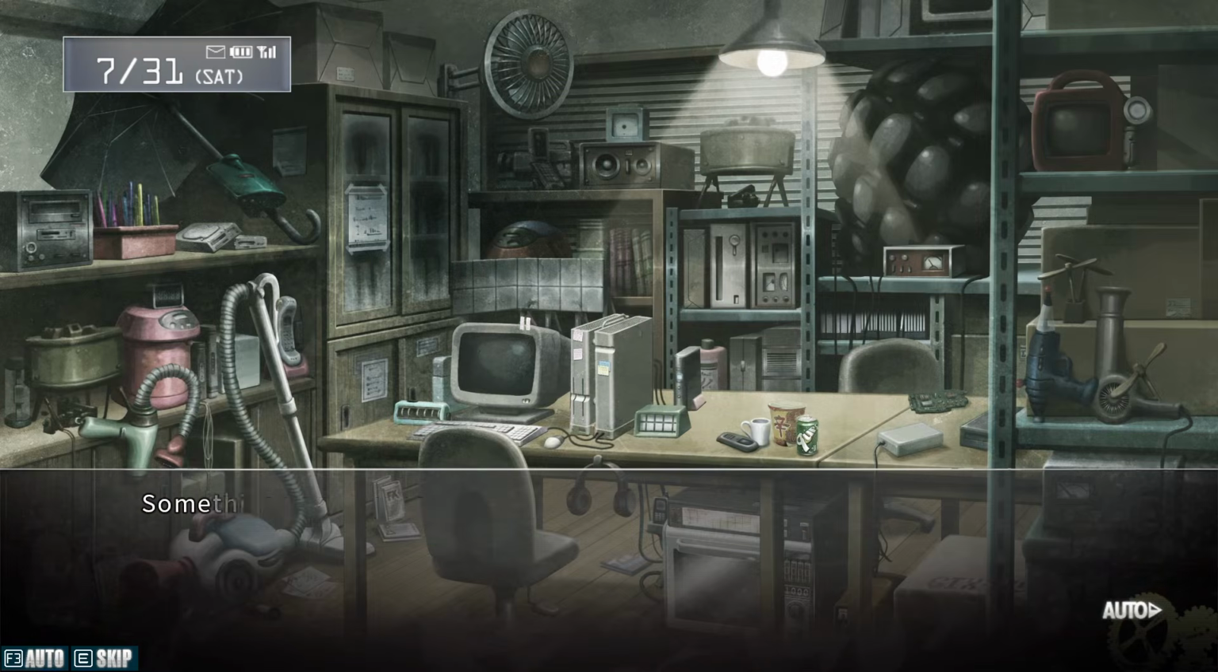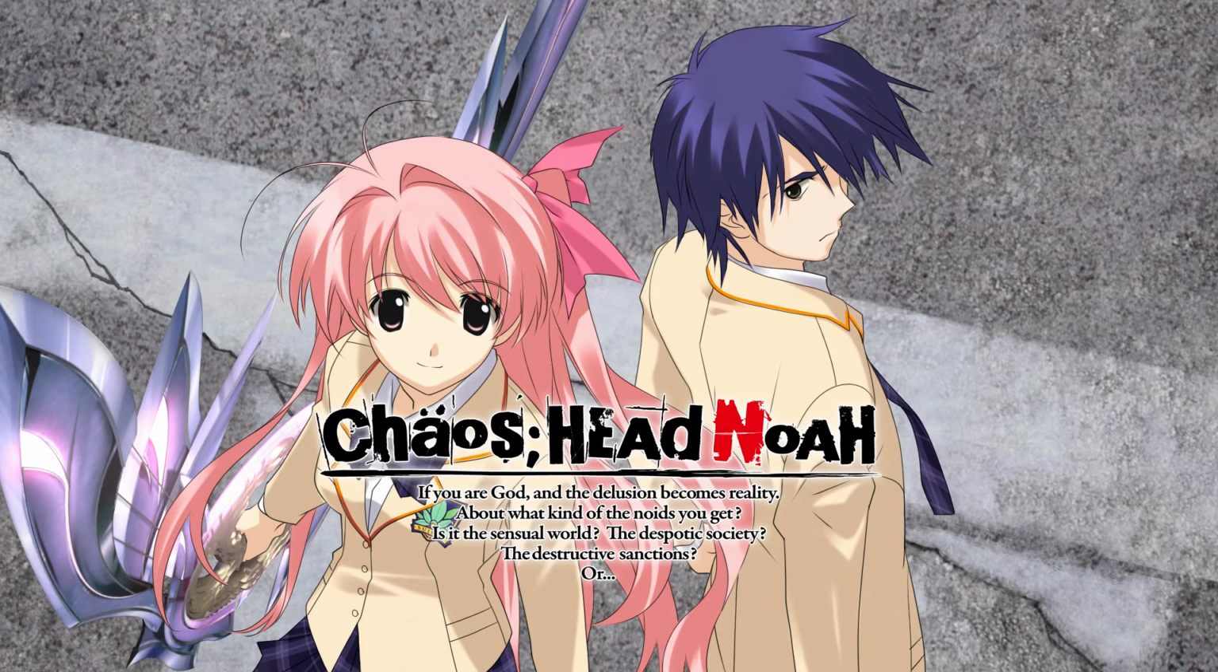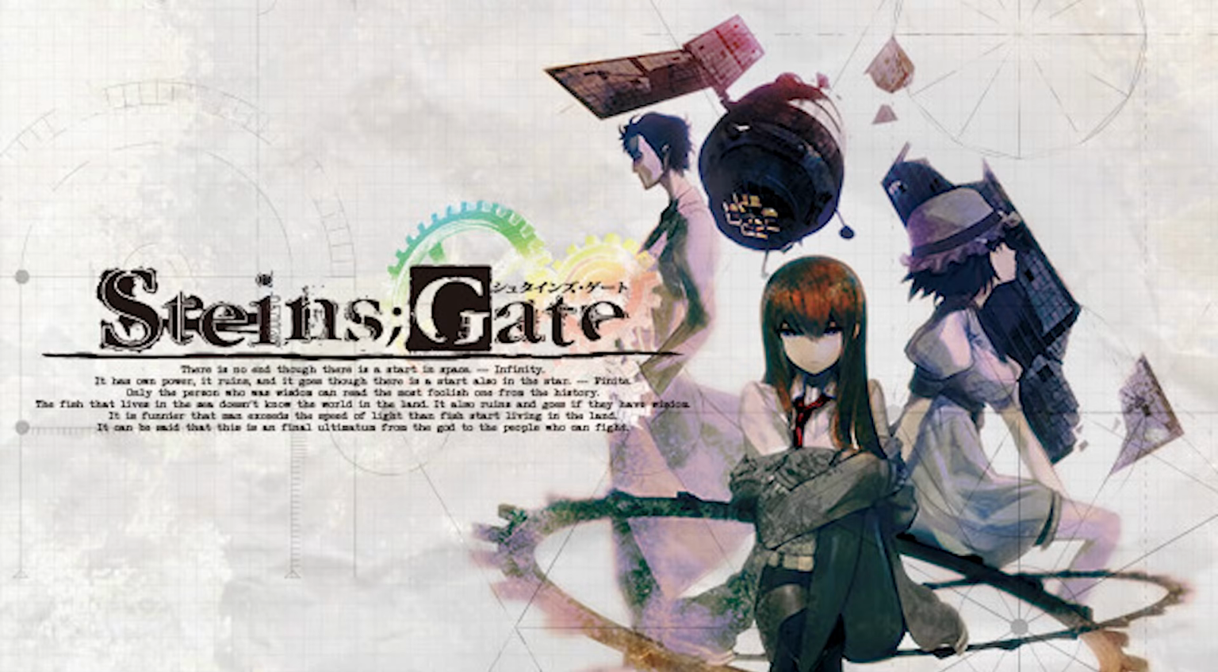Being much less bold and significantly shorter than its predecessor, Steins Gate is one of the easiest reads from the series. I myself read it when I was in middle school.